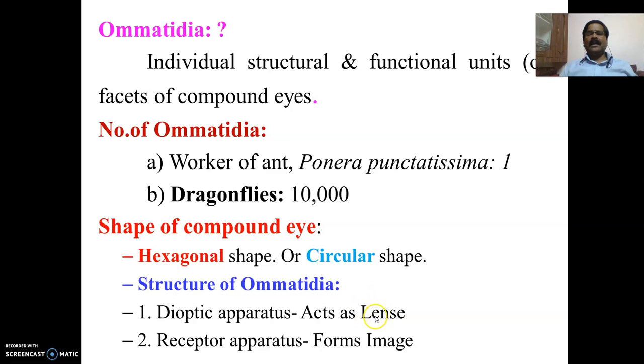So this is the part which actually receives the light energy, the light source, whereas the receptor apparatus is the structure which actually forms the image. So the image is formed by the receptor apparatus and light is perceived by the diaptic apparatus. Now let us see in detail the structure of the Ommatidia.